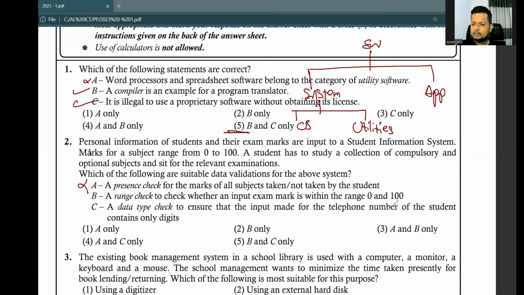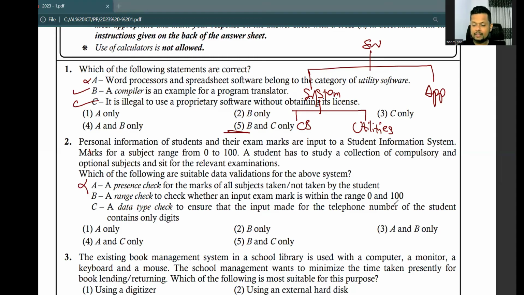That is correct. So if the interface can do this kind of validation for all the entered marks for all the subjects, if the interface can check whether all the marks are within 0 to 100, because that is the valid range. Let's say the data entry operator has mistakenly entered an extra digit, like 154.